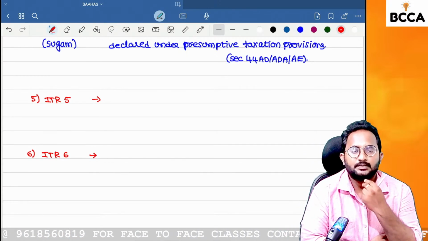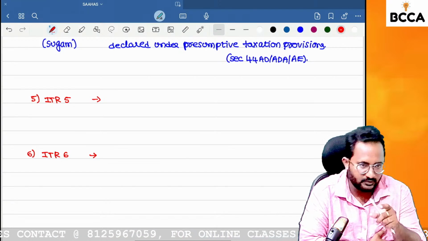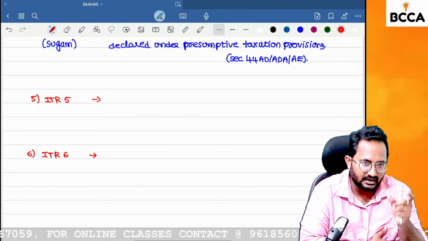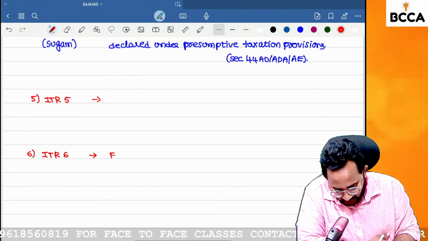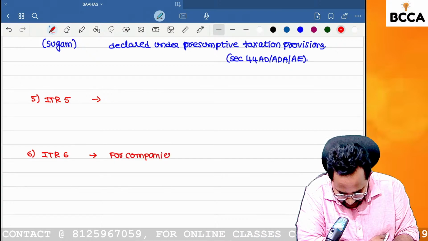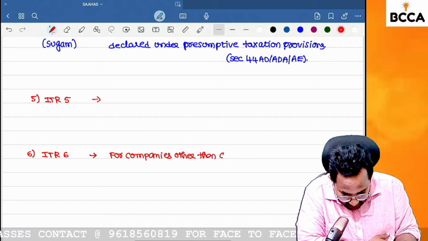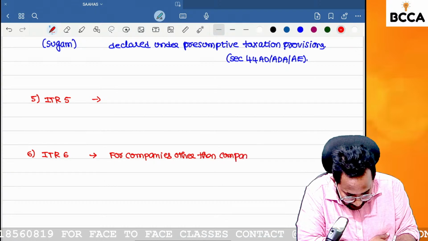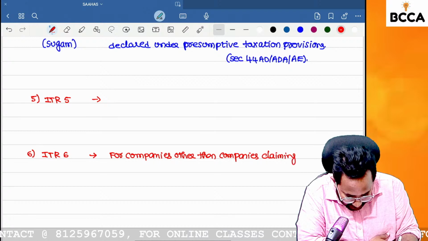So I think companies can be incorporated as profit oriented and non-profit oriented also, under Section 8. So ITR 6 is exclusively for companies, other than companies claiming Section 11 exemption.